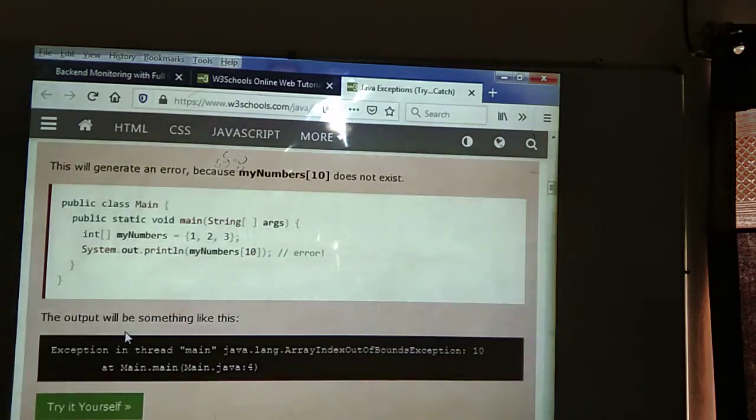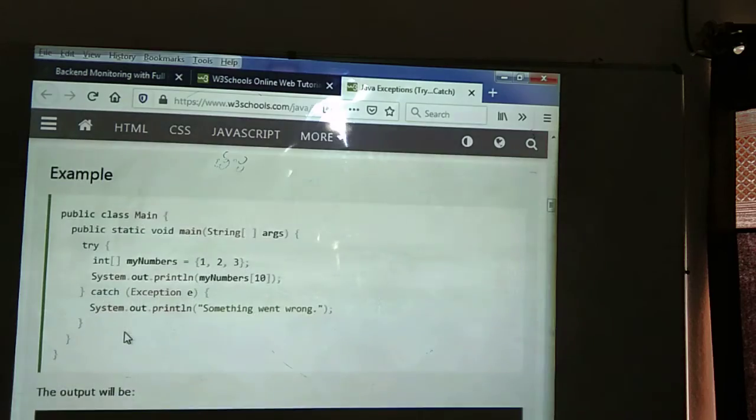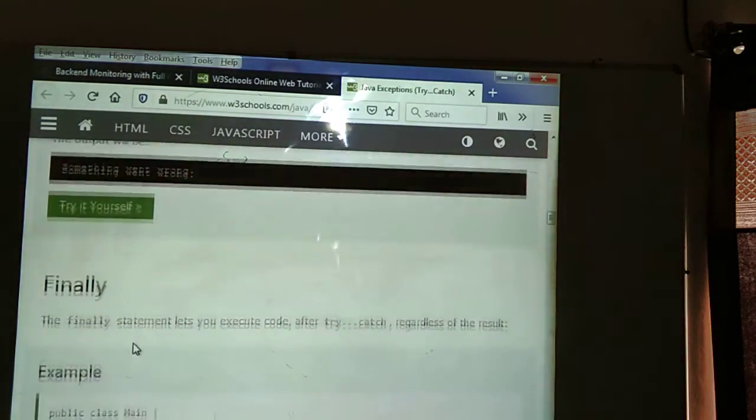Consider the following example. Tomorrow we can see try and catch blocks in detail. After that only we will execute the programs.